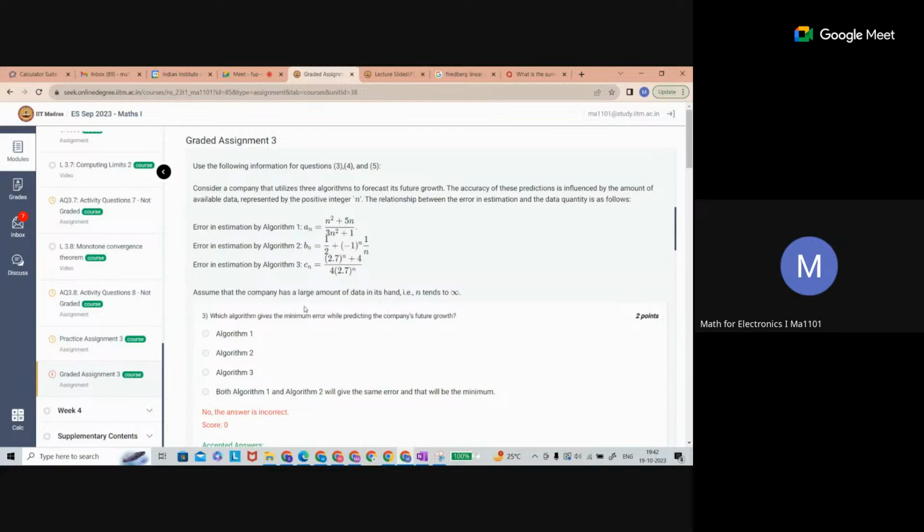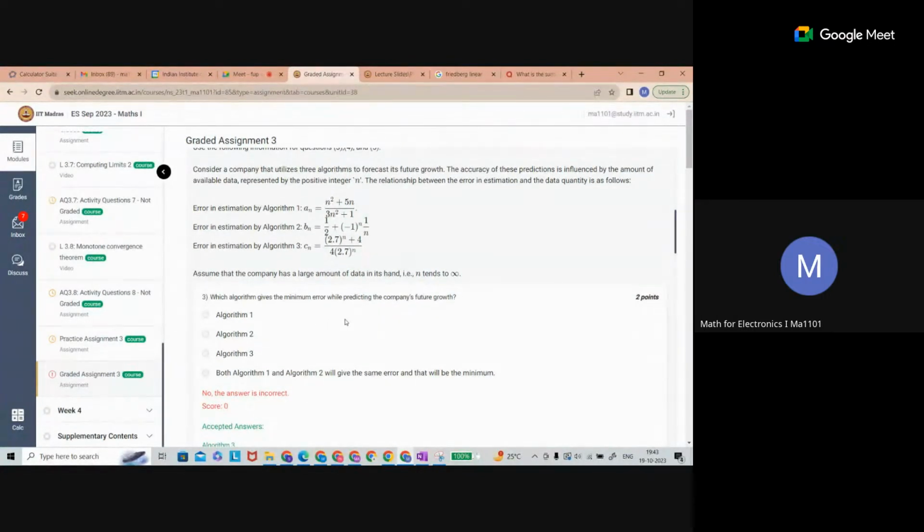Here n is not time, n is data: the amount of available data represented by the integer n. Based on the data, that error is estimated by this. These are the errors given by the company, which algorithm 1 has, algorithm 2 has, algorithm 3 has.